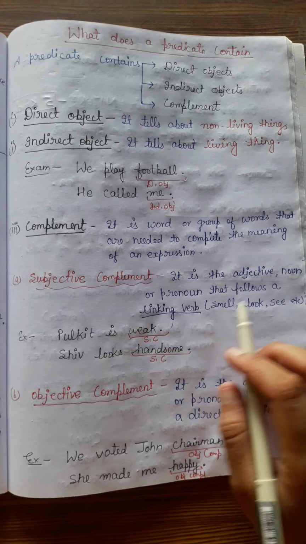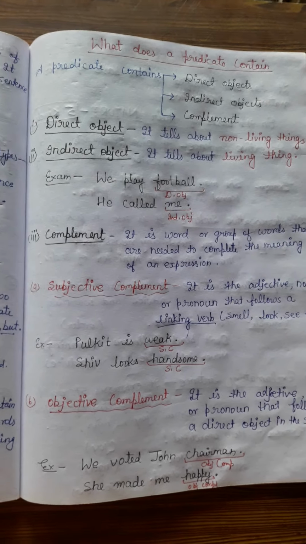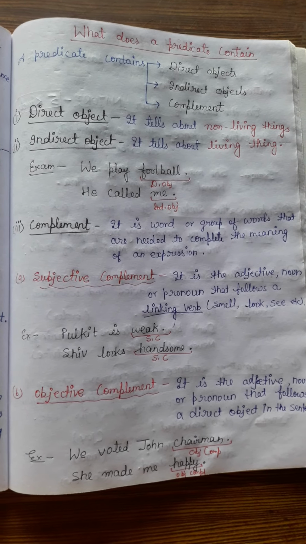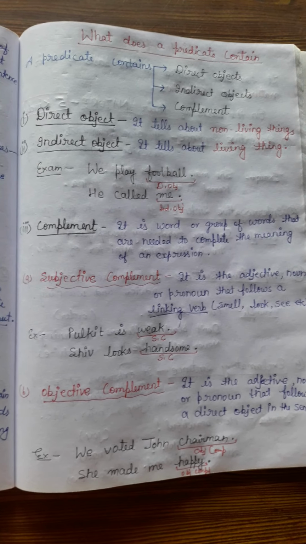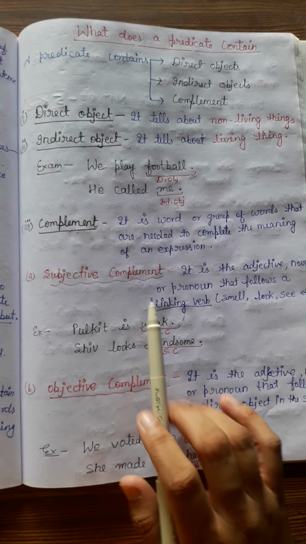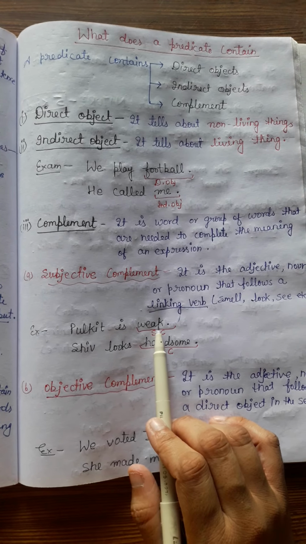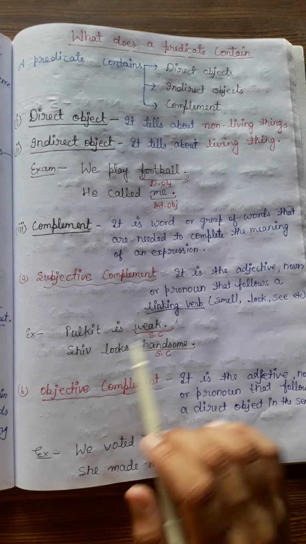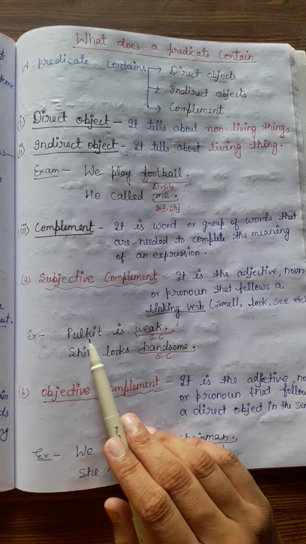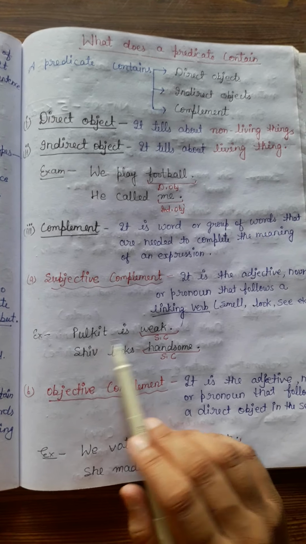Linking verbs can be is, am, was, were, and smell, look, see, watch, listen. Like, Pulkit is weak. Here weak is an adjective, so it is telling about the subject Pulkit, because who is weak?